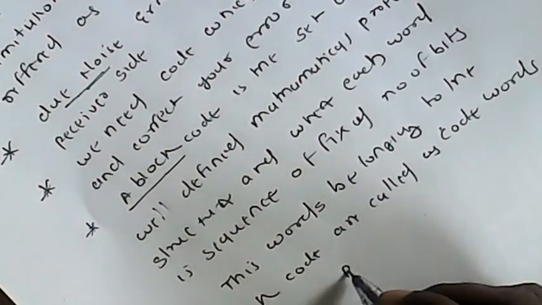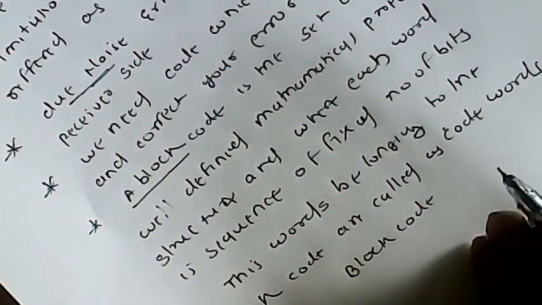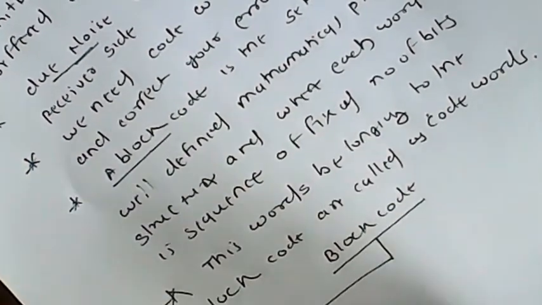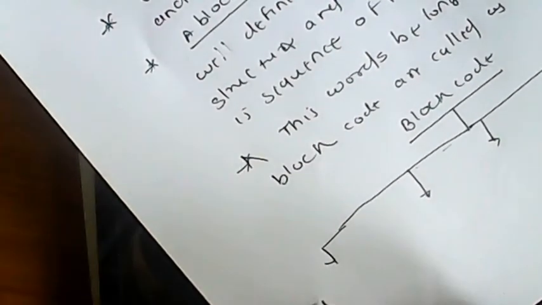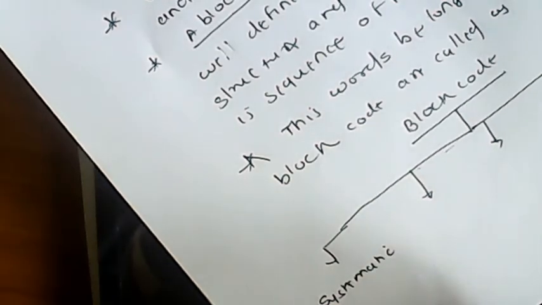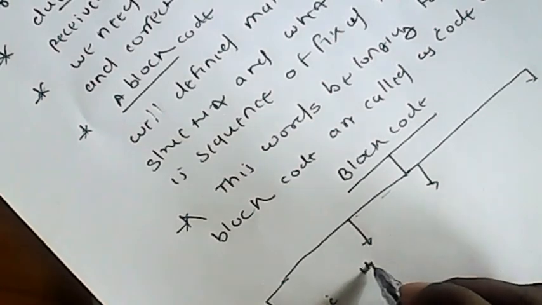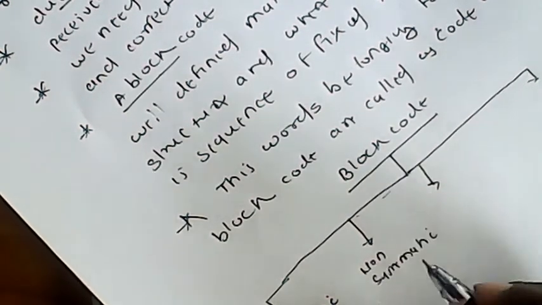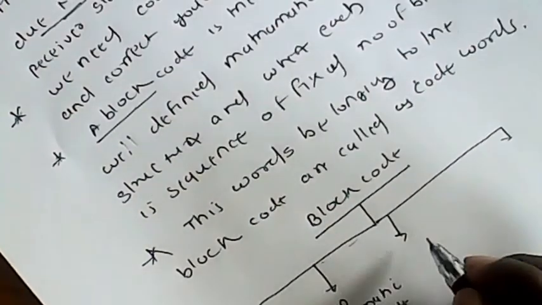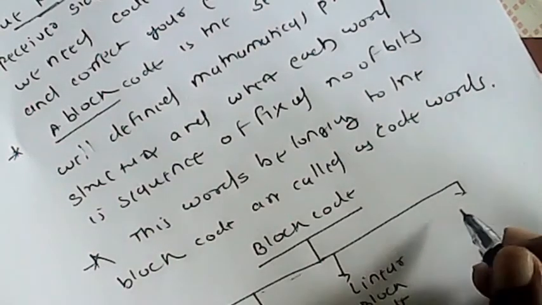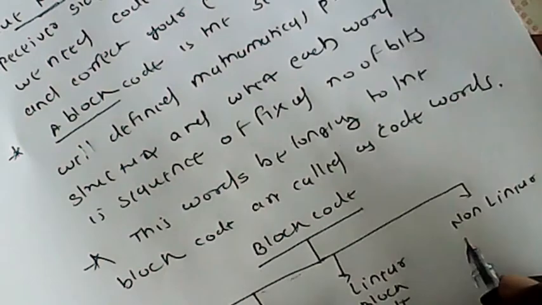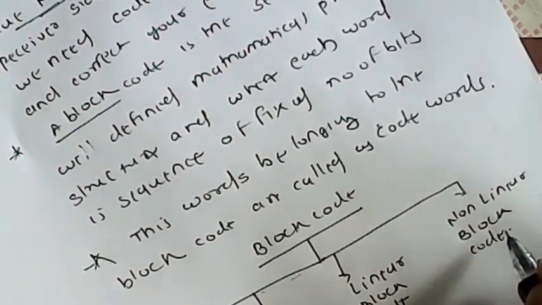The block codes are classified by the property of error correction and detection into 4 classes. The first is the systematic block code, then the non-systematic block code, the linear block code, and the fourth is the non-linear block code. We will explain one by one what is meant by a linear block code and what is meant by a systematic block code.